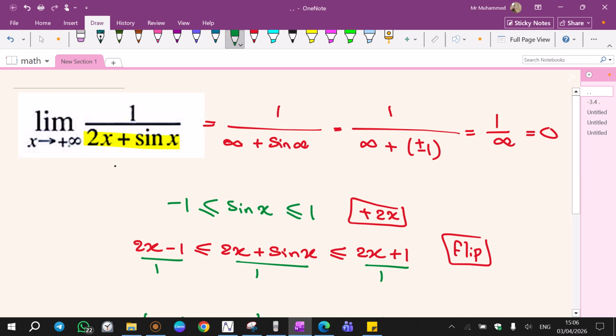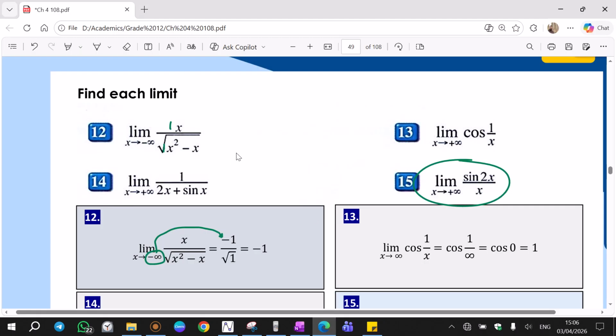And if you see limit x tends to infinity and the result is infinity over infinity, we are allowed in this case to divide every single term by x. That's also a very efficient way, especially when L'Hopital fails or when L'Hopital does not make the limit any easier. We have examples.